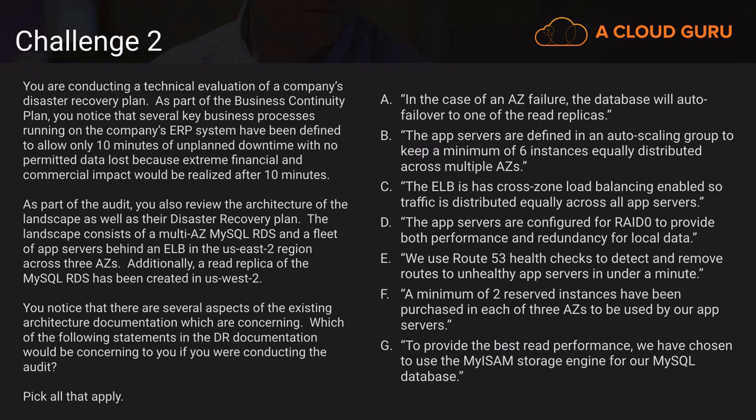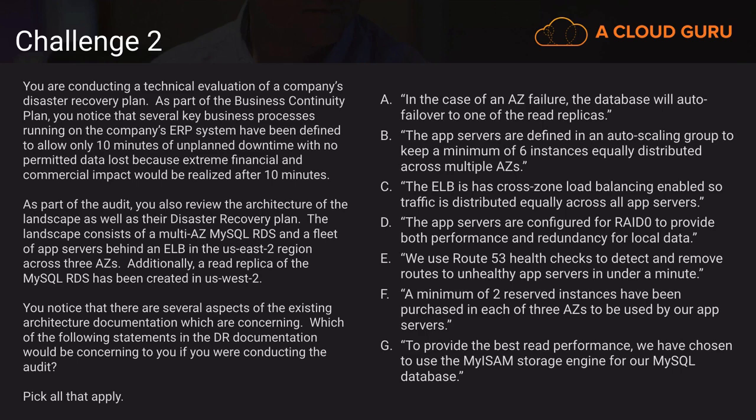In the case of an AZ failure, the database will auto fail over to one of the read replicas. Well, Aurora can auto fail over to a replica, but looks like they're using MySQL here, and MySQL can't automatically fail over to one of the read replicas, at least not yet. So this one is suspect to me.